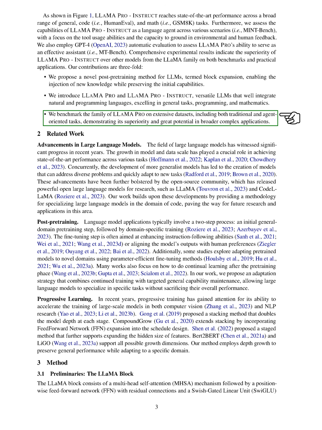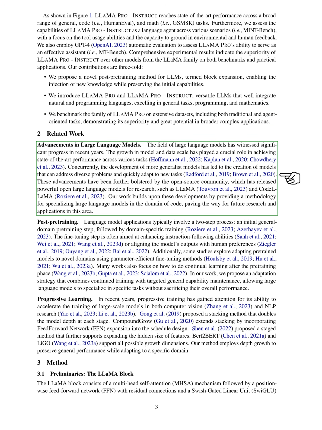Related work. Advancements in large language models. The field of large language models has seen significant progress in recent years. The increase in model and data scale has been crucial in achieving top performance across various tasks. At the same time, the development of more generalist models has led to the creation of models that can tackle diverse problems and quickly adapt to new tasks. These advancements have been further supported by the open-source community, which has released powerful open large language models for research, such as LLAMA and Code LLAMA. Our work builds on these developments by providing a methodology for specializing large language models in the domain of code, paving the way for future research and applications in this area.